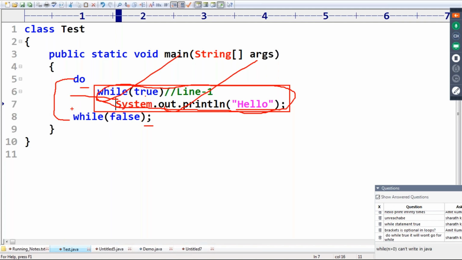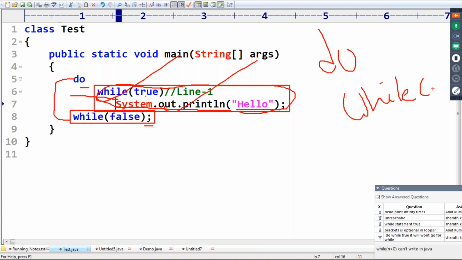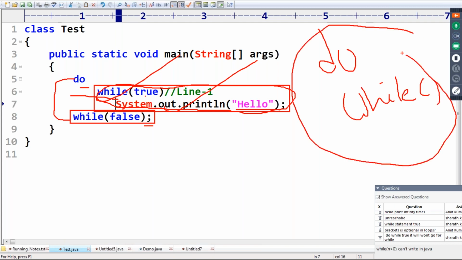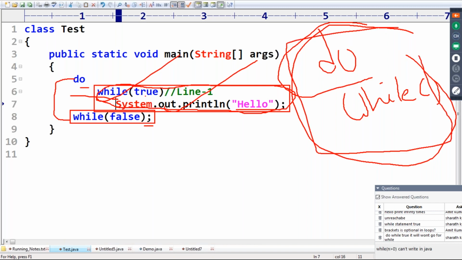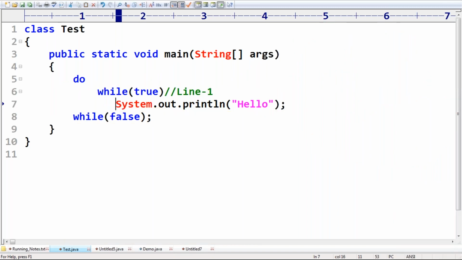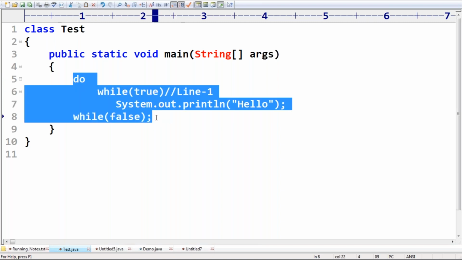You may ask, sir, while of false is unreachable? No, because do and then while of false, this total thing is a single statement. If you enter into the do, this do while is already reachable. Don't feel do is one line and while of false is another line. No, this total is a single do while statement.